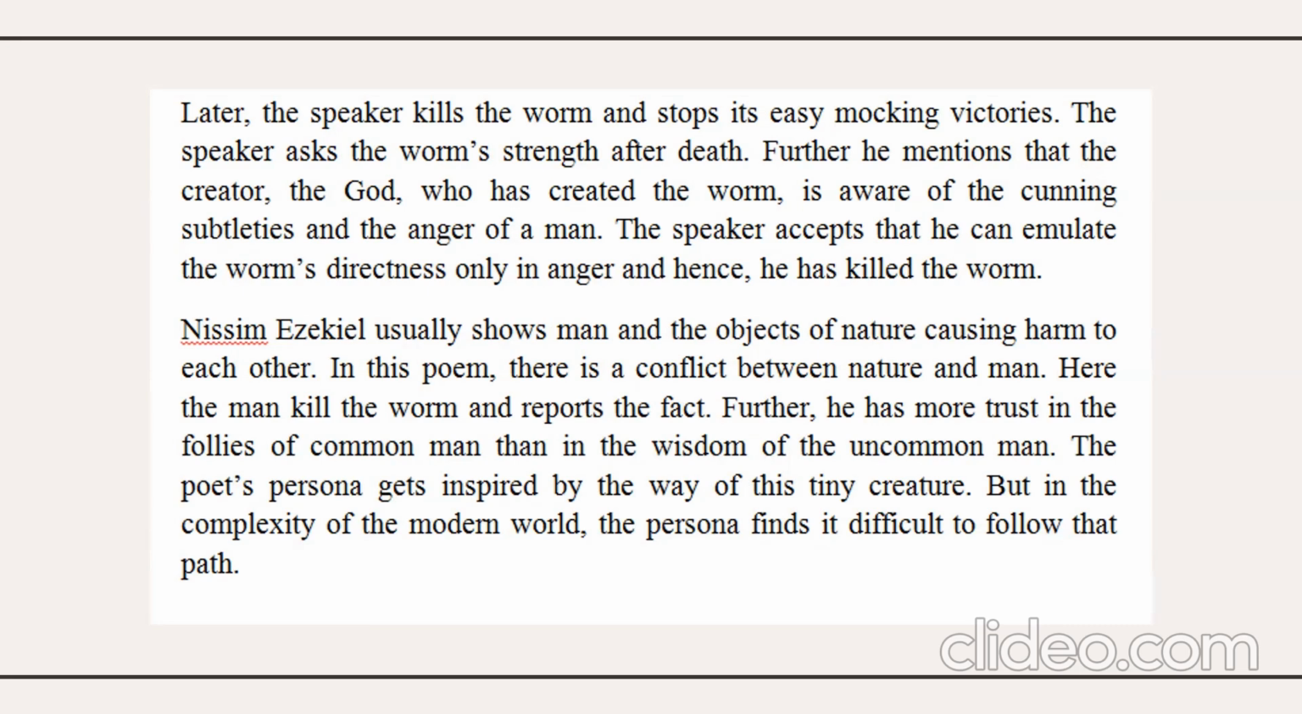The poet usually shows men and objects of nature causing harm to each other. In this poem, there is a conflict between nature and man. Here, the man kills the worm and reports the fact. Further, he has more trust in the follies of common men than in the wisdom of the uncommon man. The poet's persona gets inspired by the way of this tiny creature, but in the complexity of the modern world, the poet finds it difficult to follow that path.